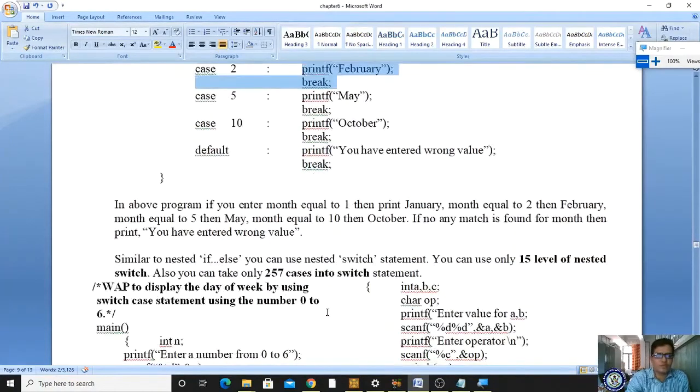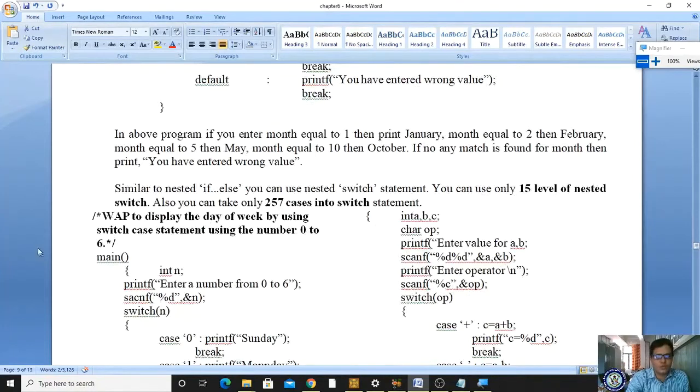We will see some sample programs related to this. So here it is already there. We have to enter a number from 0 to 6.